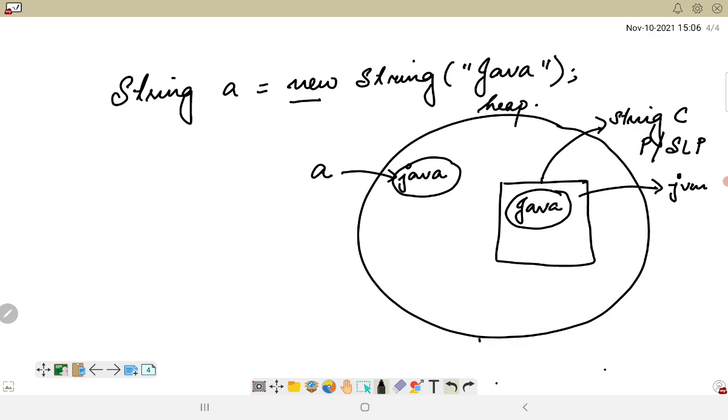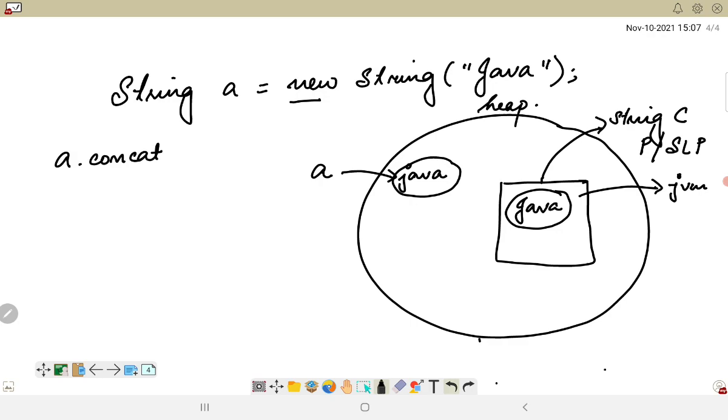Now suppose I am concatenating this particular string object with some other string. So let's say a.concat.